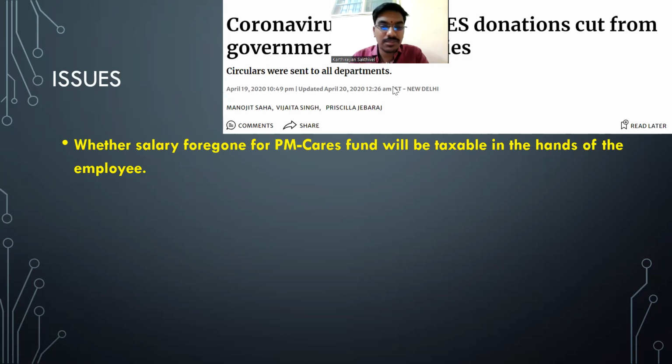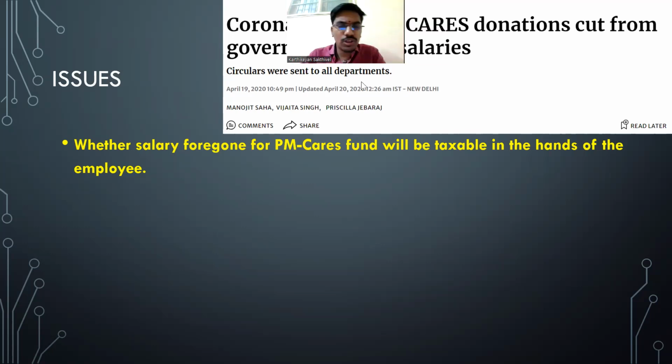So my question is very simple. That 1 day salary which is forgone, should I include that in my income or not? Leave out all those PM Cares Fund, leave all those. All of us are working in an organization called ICAI, just for example. There, all of us are employees. Suddenly a natural calamity happens, and all of us come together and say that we are donating our 1 month salary to supply some goods to the people who are hit by